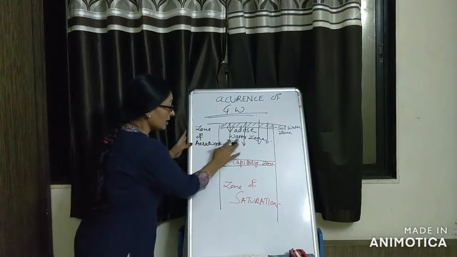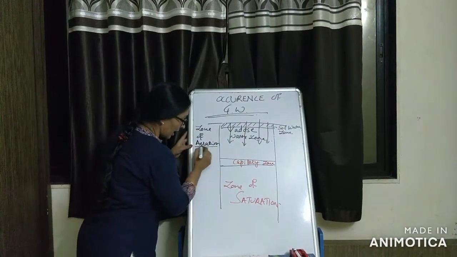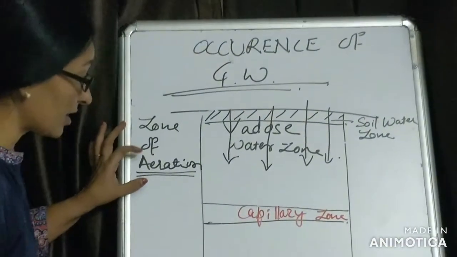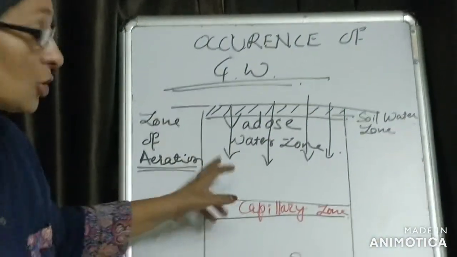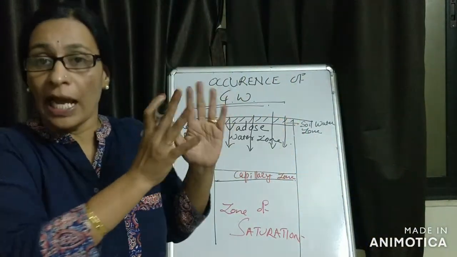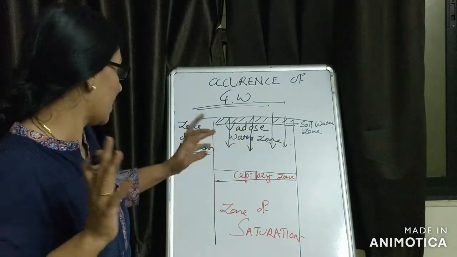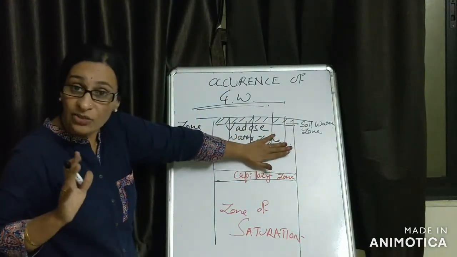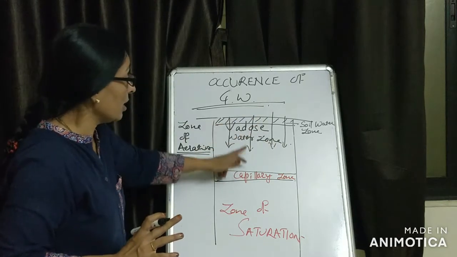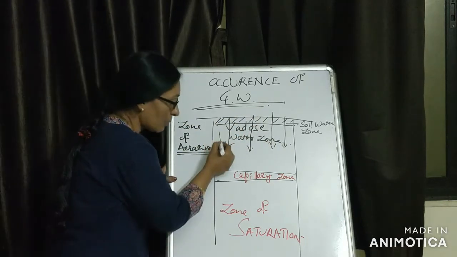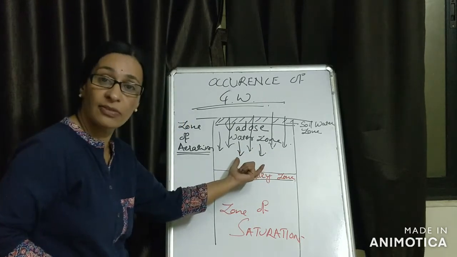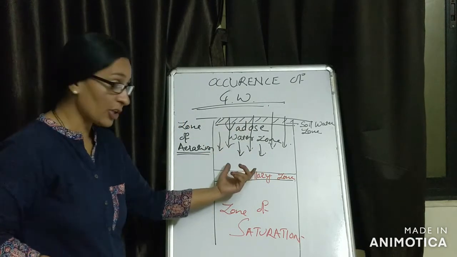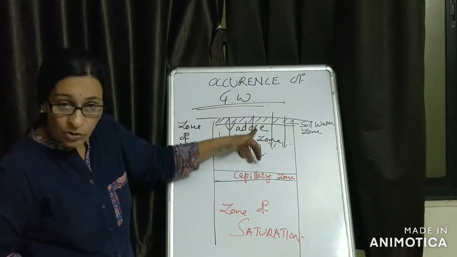As I have told, this is also called the zone of aeration. All the pore spaces are not saturated. The crevices and pore spaces are partly filled with water and partly with air, not completely saturated. So in this zone the water moves downward due to the influence of gravity.